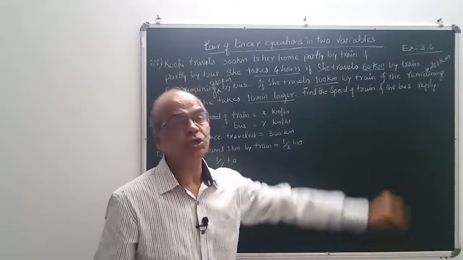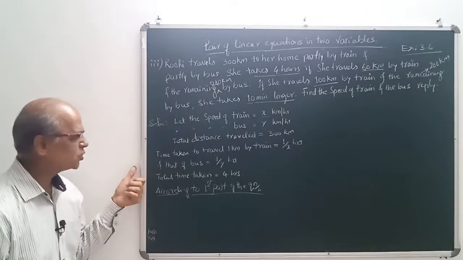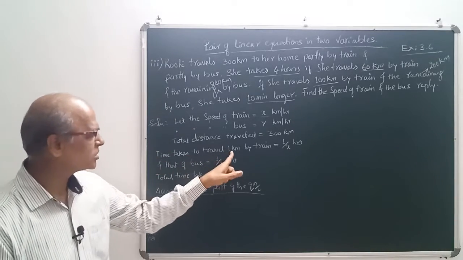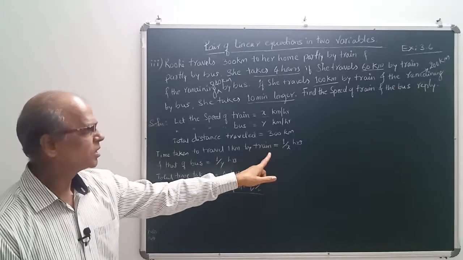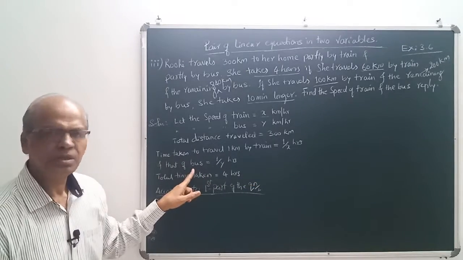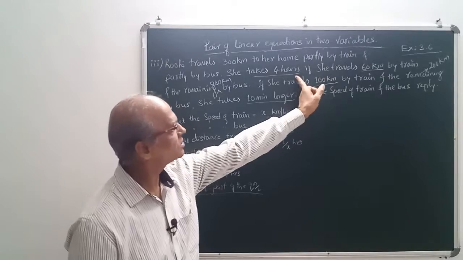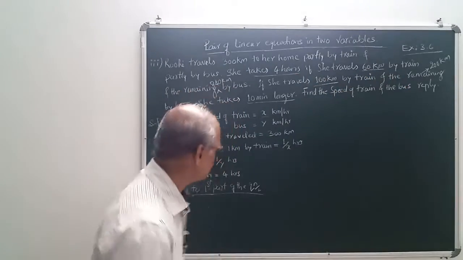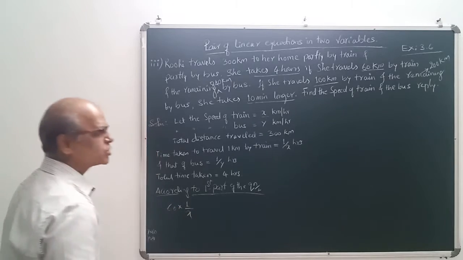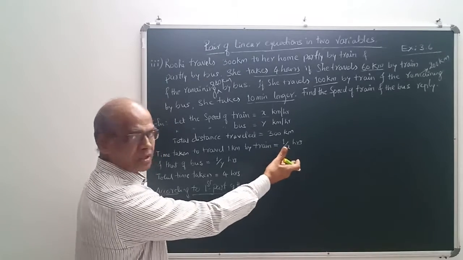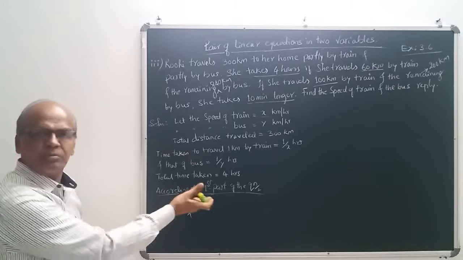If she travels 60 kilometers by train, to travel 1 kilometer it is 1 by x, so 60 kilometers by train means 60 into 1 by x.